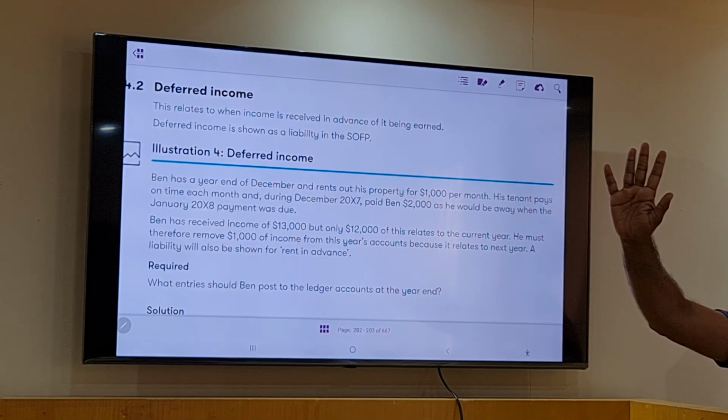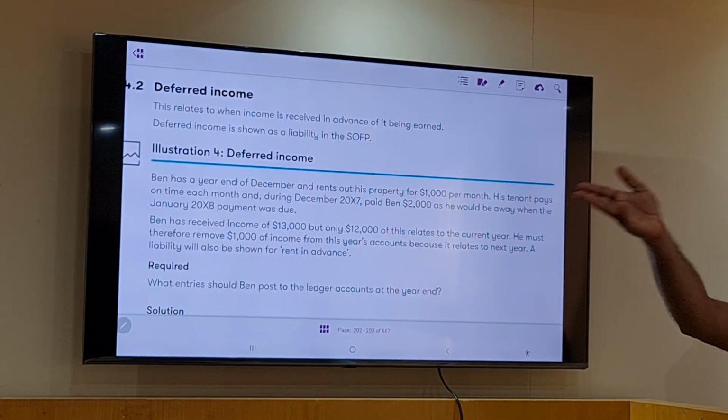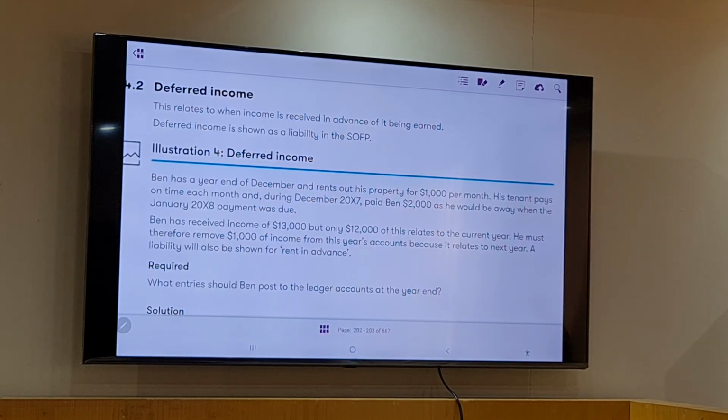See, in December, the tenant is traveling somewhere else. He may reach back to Doha in February. But the landlord will not be very kind to the tenant, saying, okay, my friend, you don't need to pay the rent. So since he knows that he is coming back in February, he paid the January rent also. But on the 31st December, you got to be very careful with the dates. 31st December.